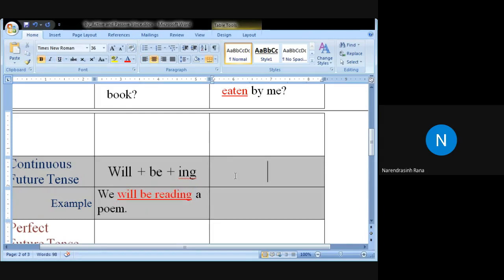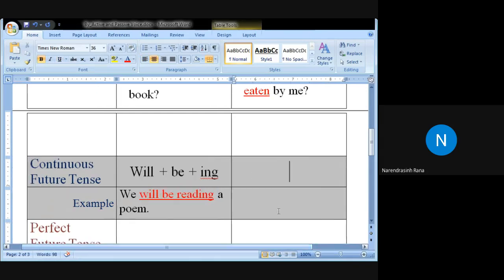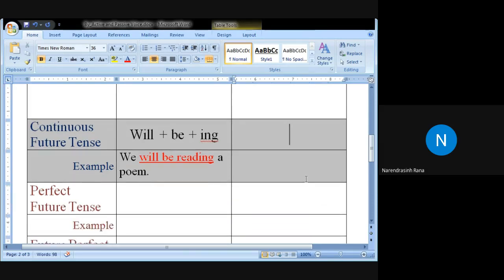Okay, moving to the passive voice. Now give me an example of the verb in the continuous future tense in the passive voice. Kishan: shall, will plus being plus V3. Okay, very good. Any other students?